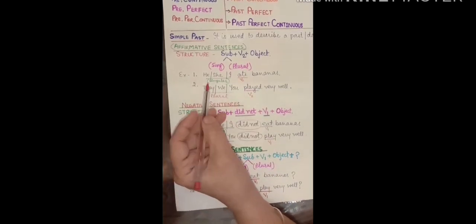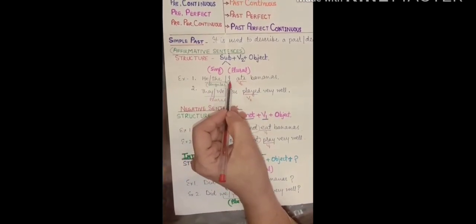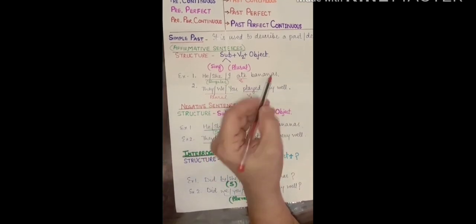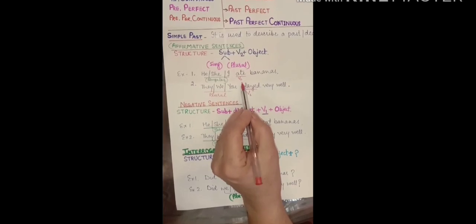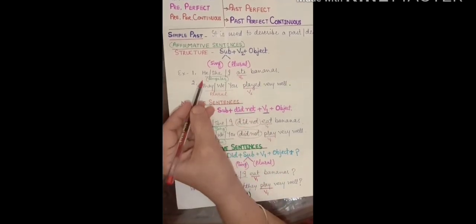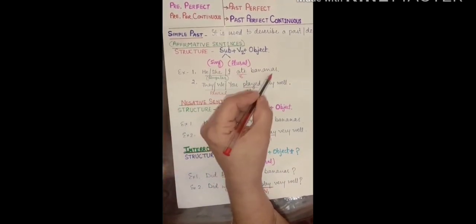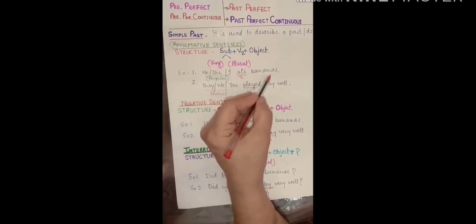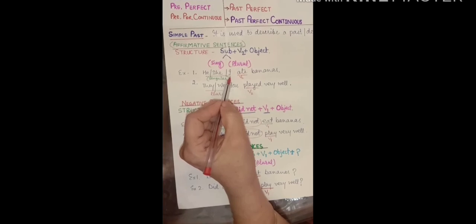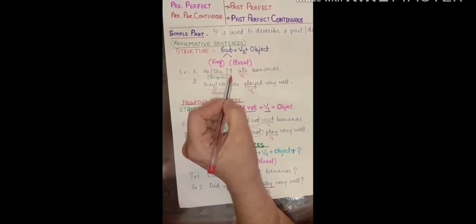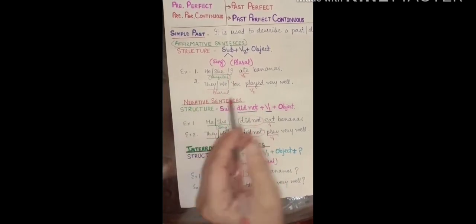Example first. He, she, or I ate bananas. You can see I have underlined the verb and written second form of verb. In this tense, he ate bananas, she ate bananas, I ate bananas. This is the only tense, children, where the I subject is not given any special treatment.